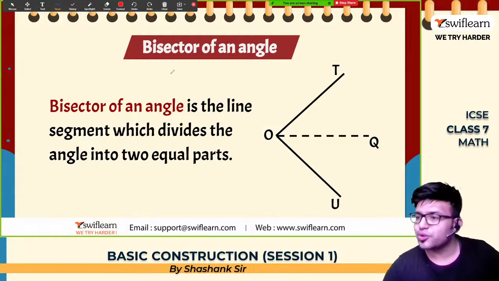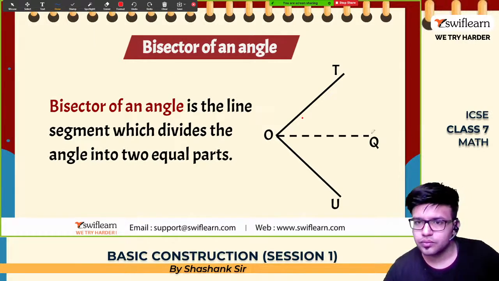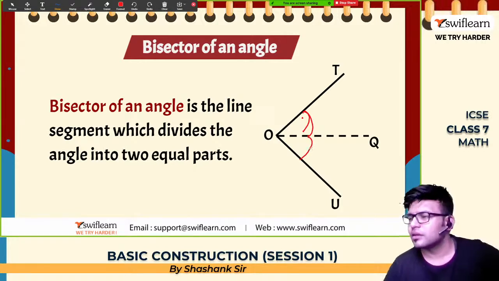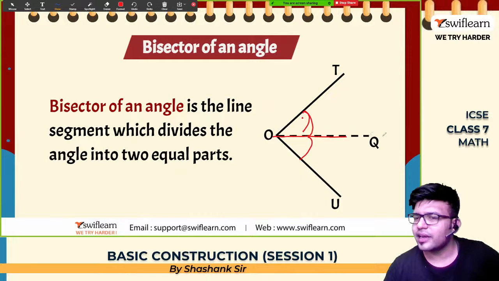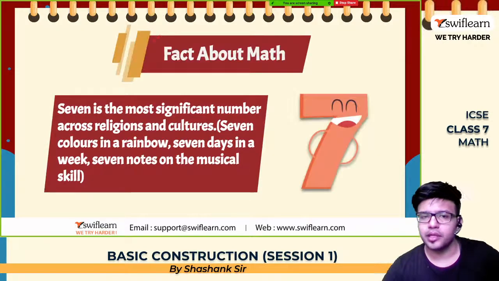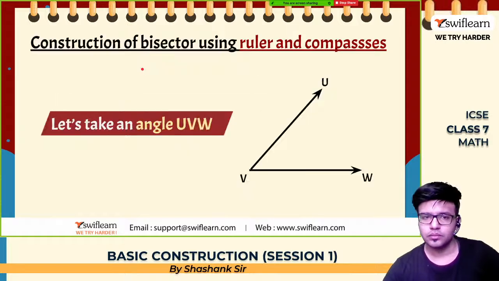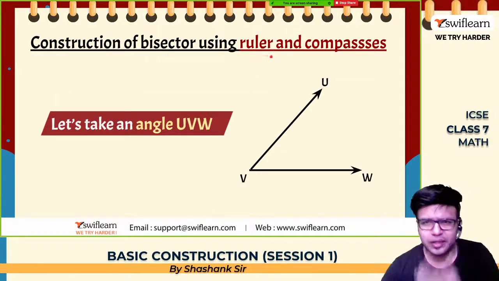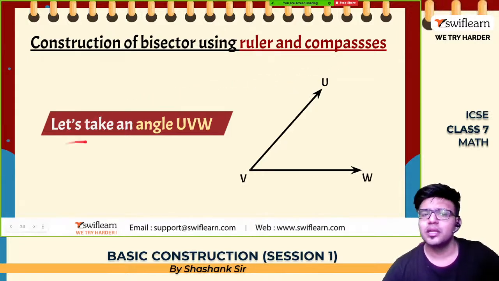Okay, let me show you how. This angle should be exactly equal to this angle. You need to draw a line like this. कैसे करना है? How to draw this? Pay attention over here. Now, construction of a bisector using ruler and compass. Let us take an unknown value UVW.